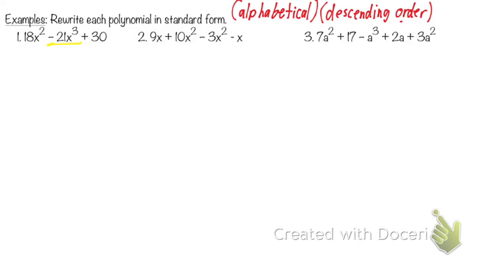Okay? What's going to come second? 18x squared. I'm going to put 2 underlines underneath that. Do you guys see the pattern here? Yes. What am I going to put under 30? 3 underlines. So I'm going to put negative 21x to the third plus 18x squared. Now, why is it a plus 18x squared? Because it's positive, and that negative had to go with the 21, right? And then what am I going to put at the end? Plus 30. Very good. That's all?